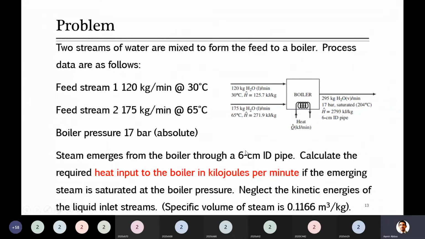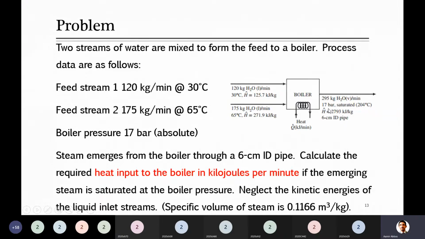Saturated steam at 17 bar. It means your surrounding pressure is 17 bar. When the surrounding pressure is 17 bar, your boiling point is raised and reaches 204 degrees C.